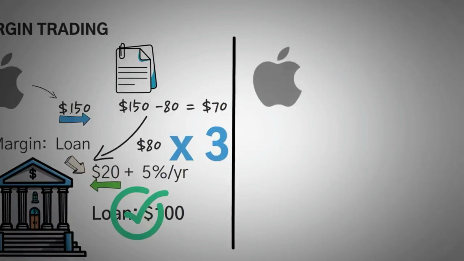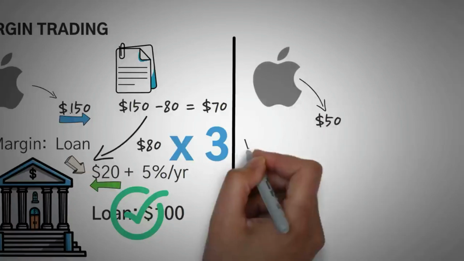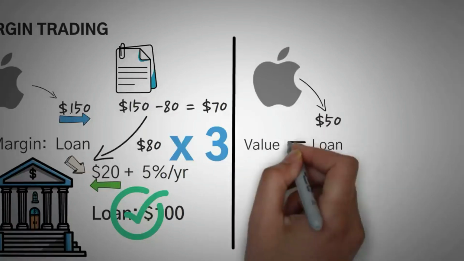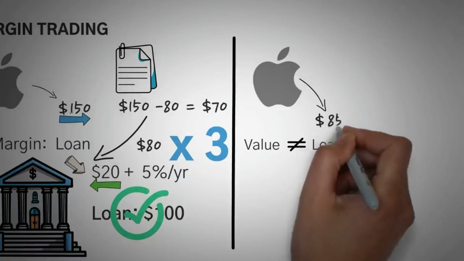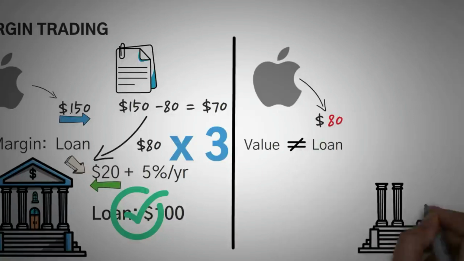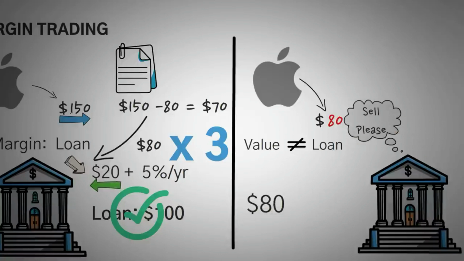This is the second scenario, and it's if the stock drops to $50. Well, with margin, you actually have to sell as soon as the value of what you bought can't pay back your loan. So the stock starts out at $100, then it starts dropping, $90, $85, and then as soon as it hits $80, boom, the bank forces you to sell your one stock of Apple at $80 so that you can pay them back those $80 that you borrowed.